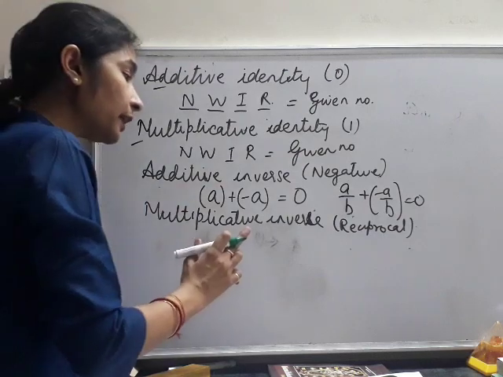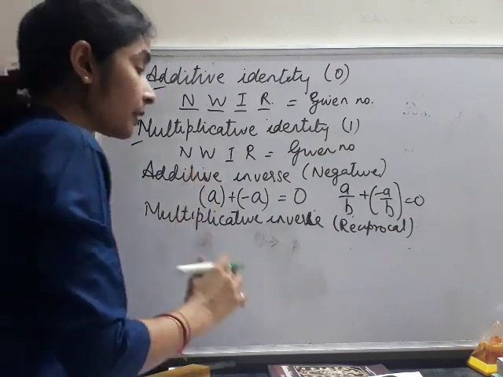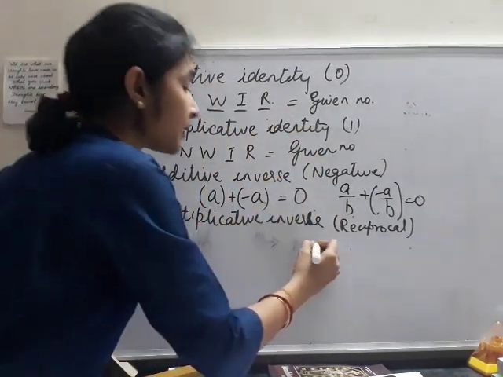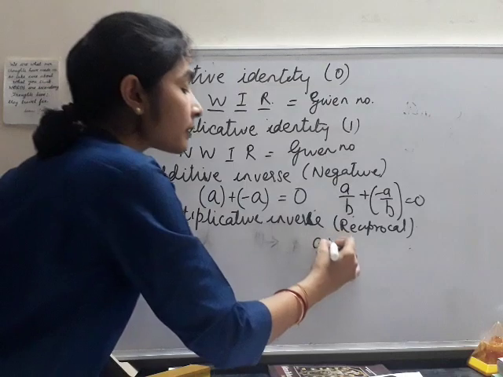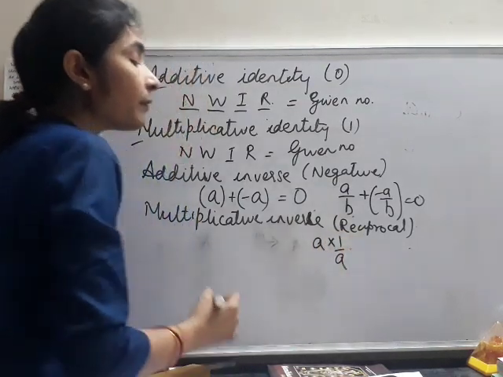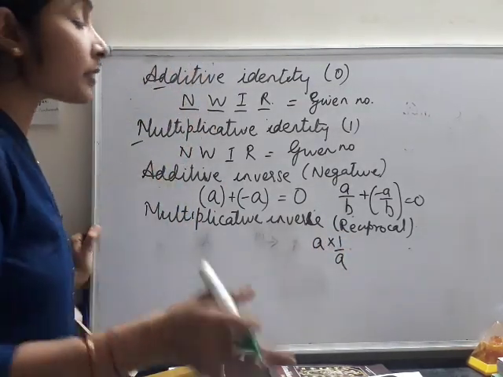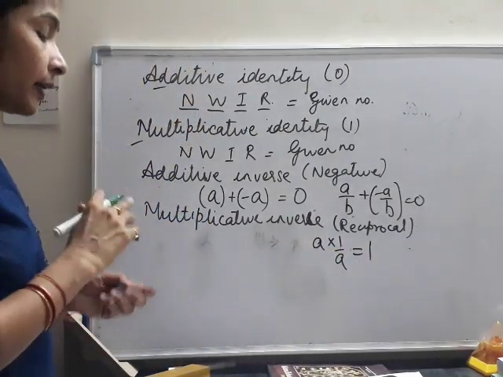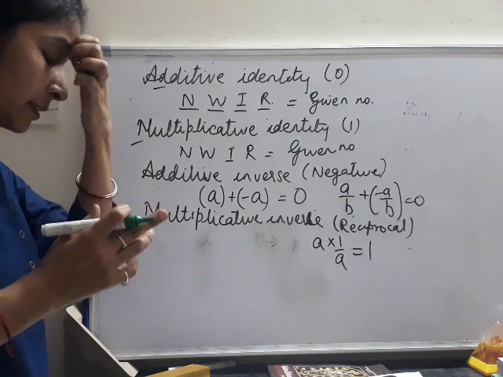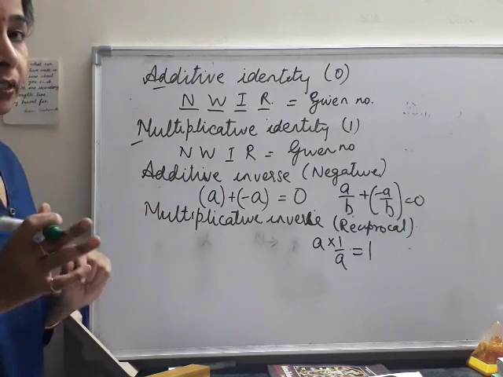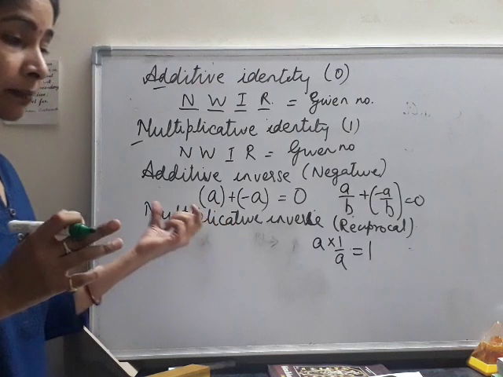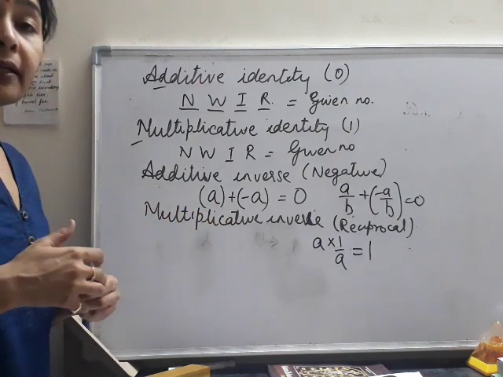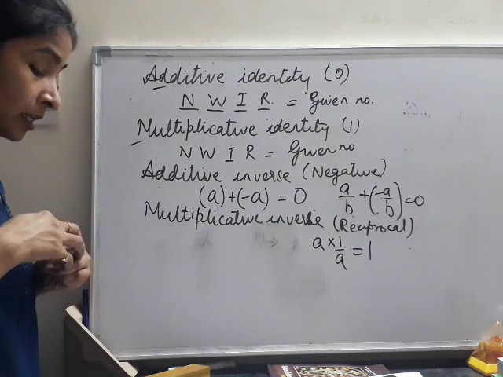The multiplicative inverse of a is 1 upon a, and whenever a number is multiplied to its multiplicative inverse, the answer is always 1. That is the multiplicative inverse property. And additive inverse is when a number is added to its additive inverse, the answer is always 0.